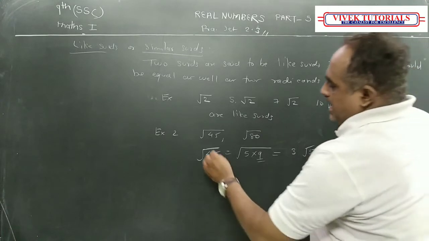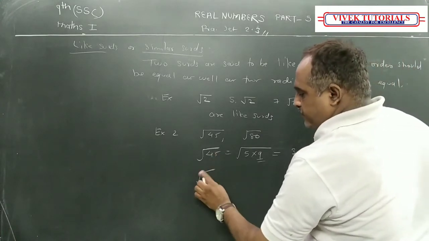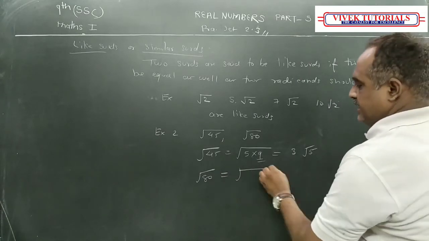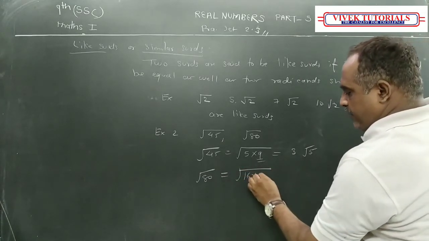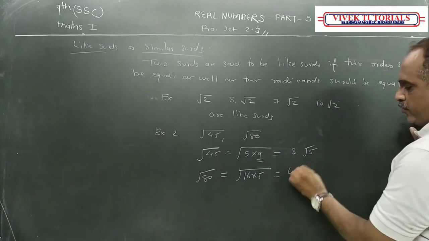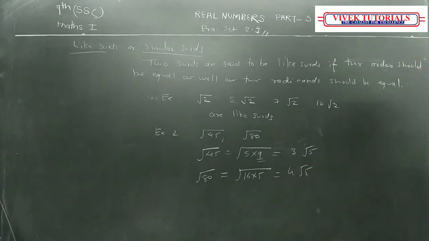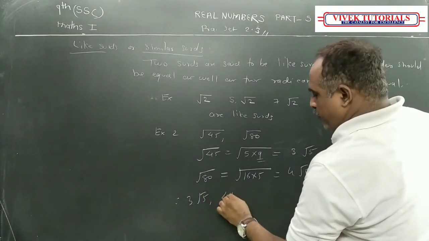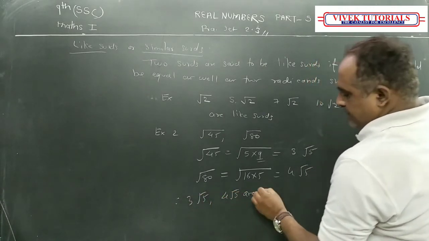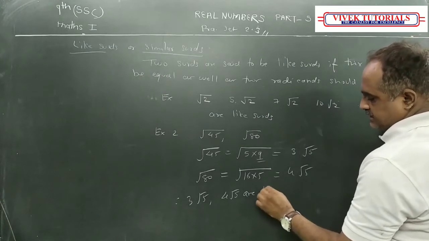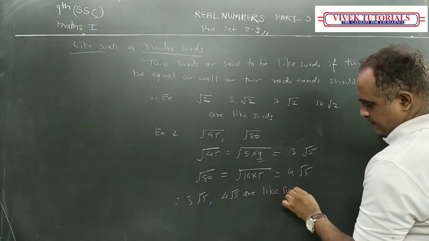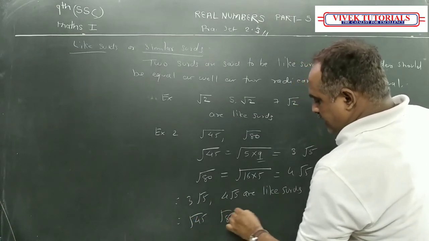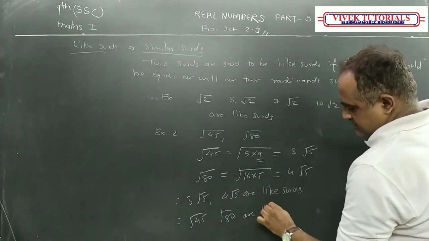And √80 is equal to 16 into 5. So it becomes 4√5. So what can I write then? 3√5 and 4√5 are like surds. Therefore, √45 and √80 are what? Like surds.